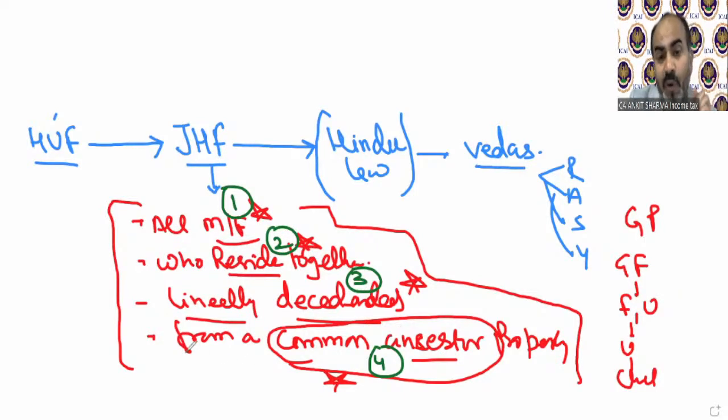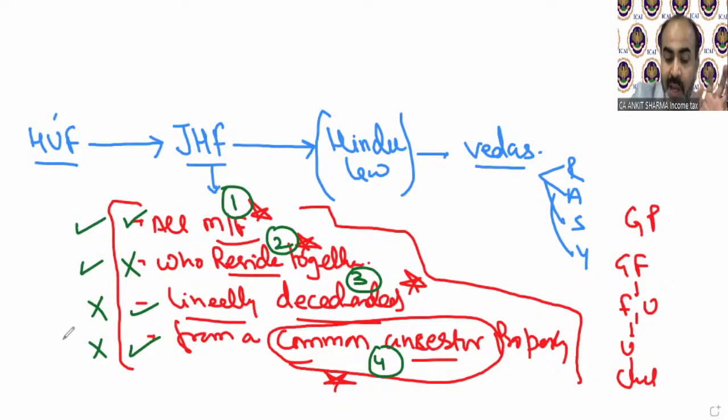Now, there is a very strange provision also. You might be thinking about it. In case of a sister, after marriage, she will reside somewhere else. So she will fulfill condition number 3, 4, might be 1 also, but not the second, because she will reside in some other house after marriage. Same in case of mother. Mother is fulfilling condition 1, 2, but does not fulfill 3 or 4, because my mother's and my sister's and my ancestors are different. So for the purpose of females, a separate provision has been made that we will discuss later in this definition only.